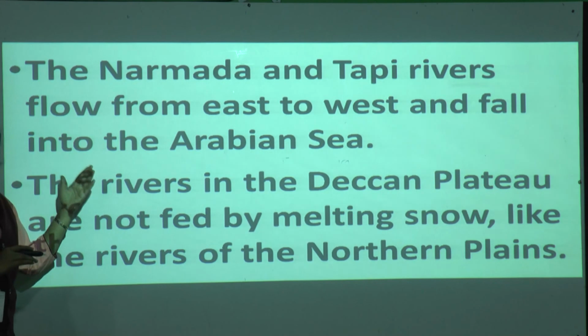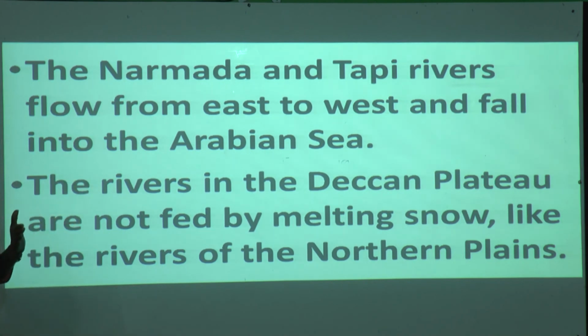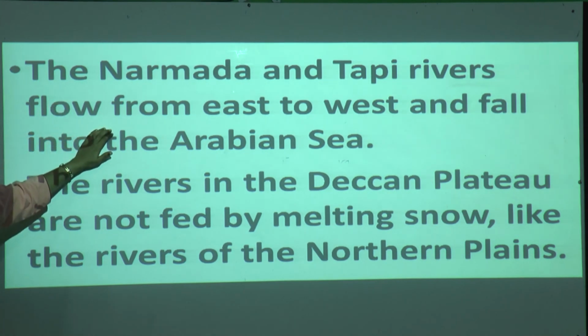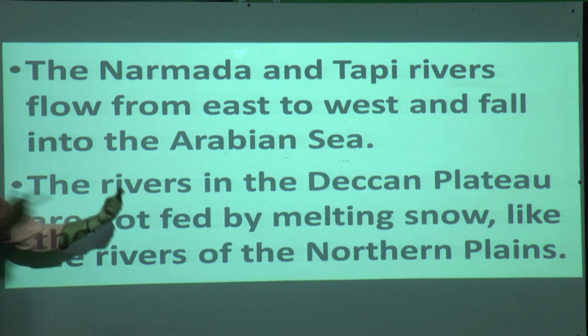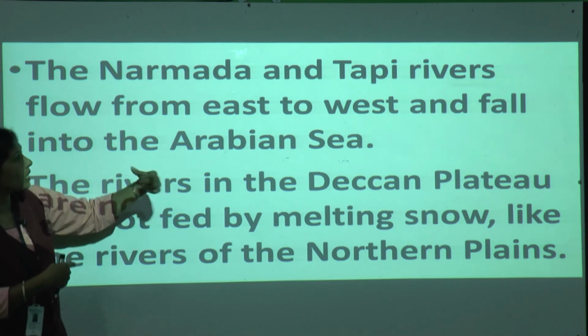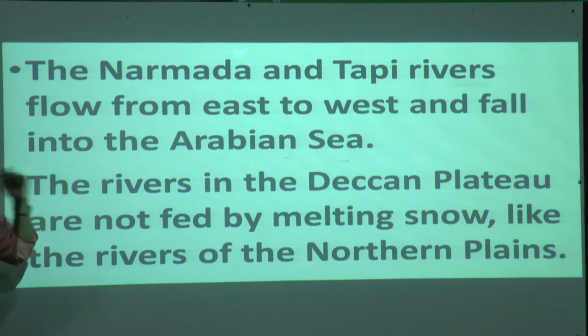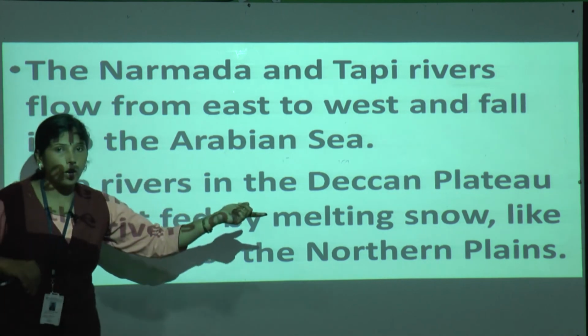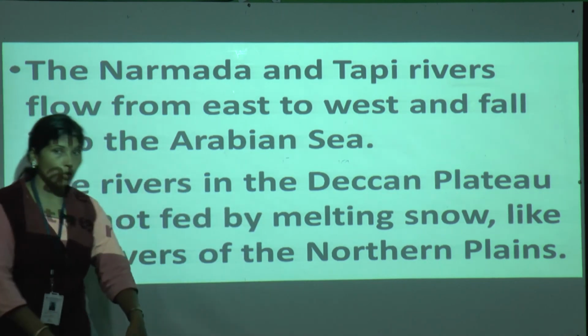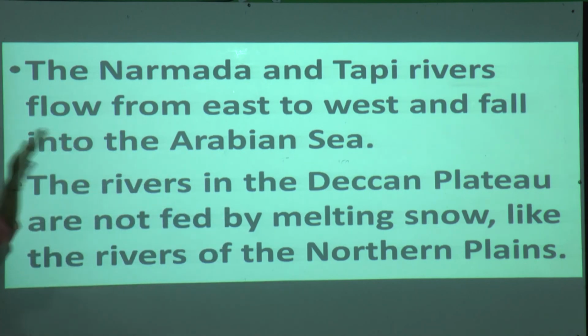The Mahanadi, Krishna and Godavari flow west to east into the Bay of Bengal, but the Narmada and Tapi flow east to west, in the opposite direction, and fall into the Arabian Sea. So we have three seas covering the sides: the Bay of Bengal, the Arabian Sea and the Indian Ocean.